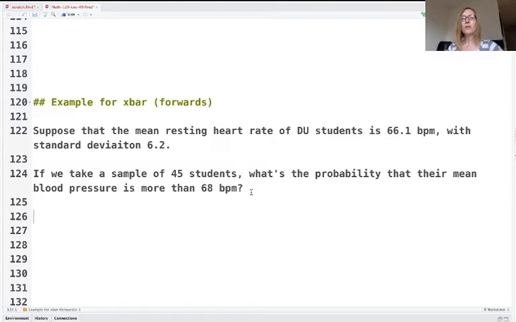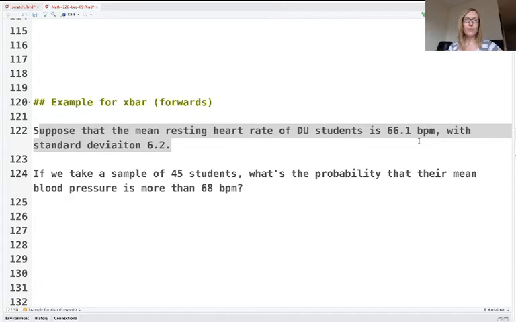So first, let's think about the information that's given to us in the problem. The first sentence tells us about all Denison students. This first sentence here, it's not about a sample. It's about all Denison students. It tells us the mean resting heart rate for all Denison students is 66.1, standard deviation of 6.2.